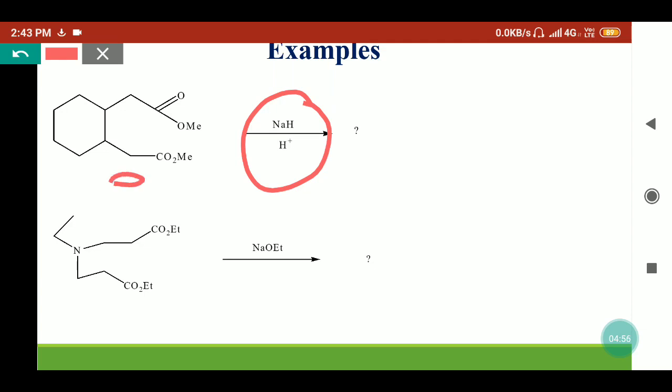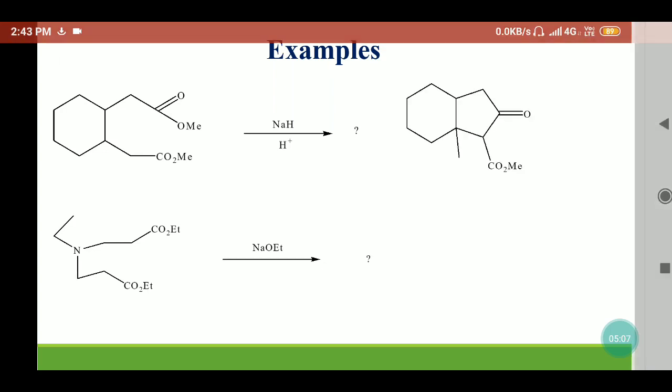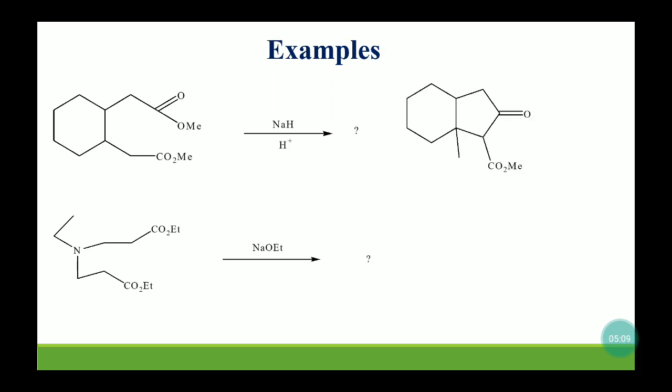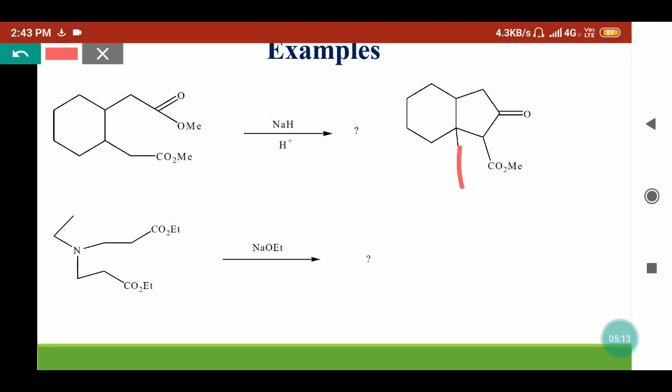It can form a carbanion, which can be stabilized by formation of enolate, and then it can form the cyclic ring. So here the product will be this product. Sorry, I have made a mistake. This will not be here. Okay, so now we'll see the other example.